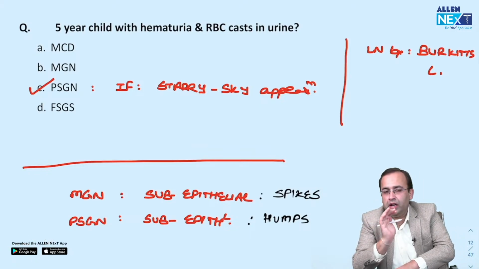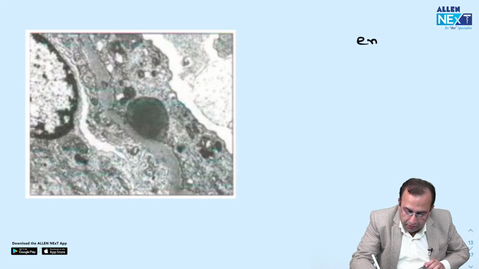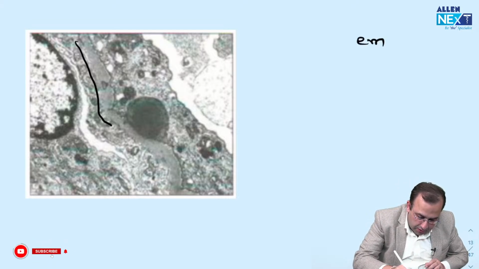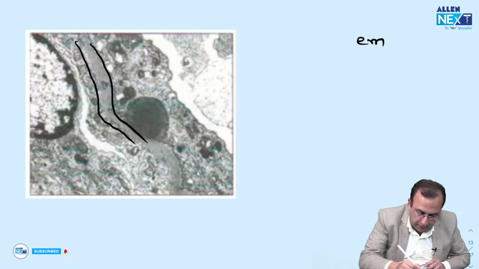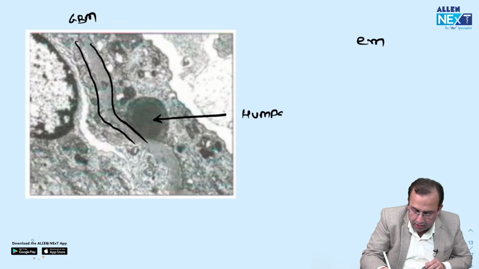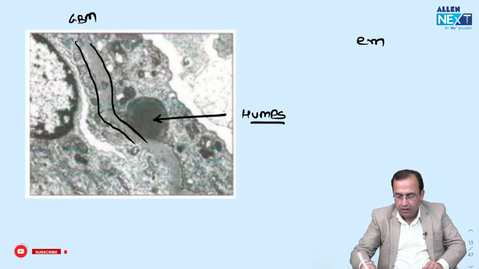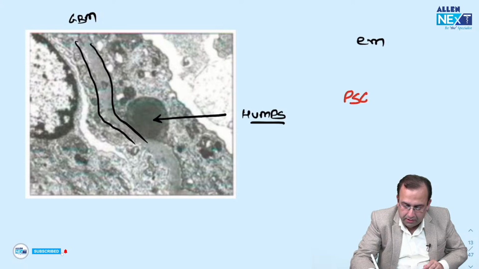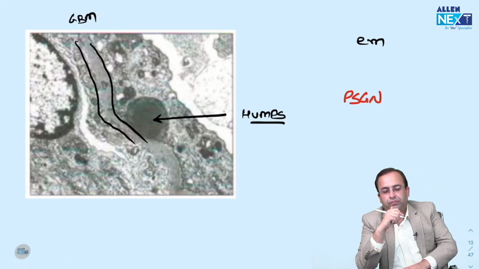And on electron microscopy, this is what it looks like. See, this is the glomerular basement membrane, the GBM. The minute you see the presence of this elevated thing that looks like a hump, humps are seen in PSGN.